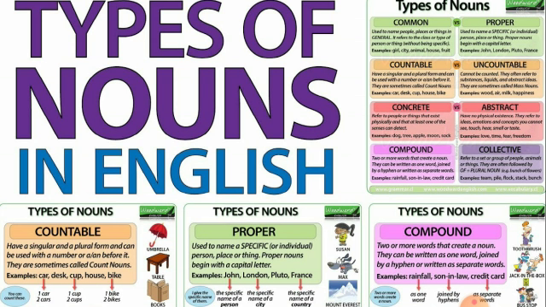Next, concrete noun refers to people or things that exist physically and that at least one of the senses can detect. Dog, tree, apple, moon, sock. Next, abstract nouns have no physical existence. They refer to ideas, emotions, and concepts which you cannot see, touch, hear, smell, or taste. Examples like love, time, fear, freedom, friendship.